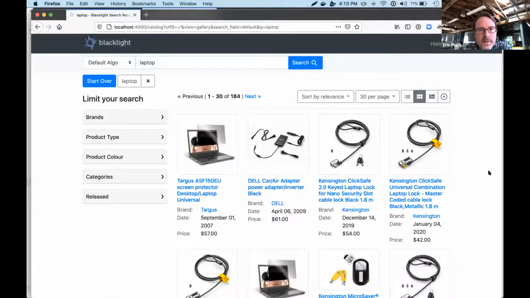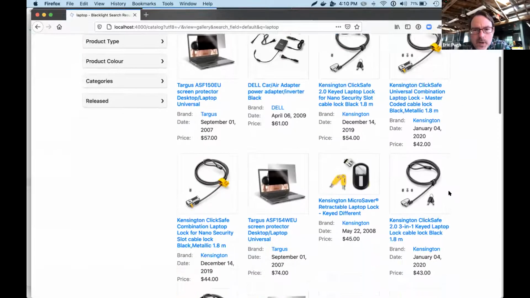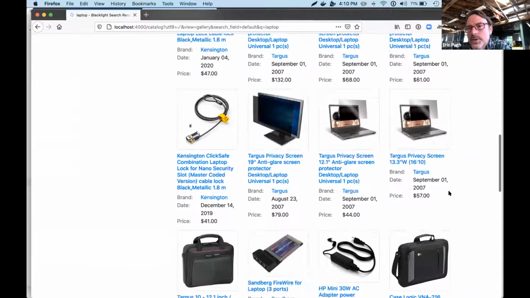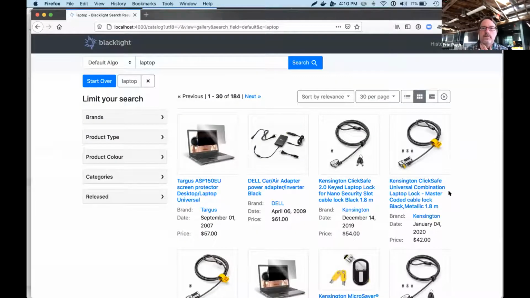Thinking a little bit. Oh, that's a laptop. Oh no, that's actually just a screen protector for a laptop. And these are cable locks and lots of laptop-adjacent products. So this isn't very good search, right? Just looking at this, we can understand that it's not very good.